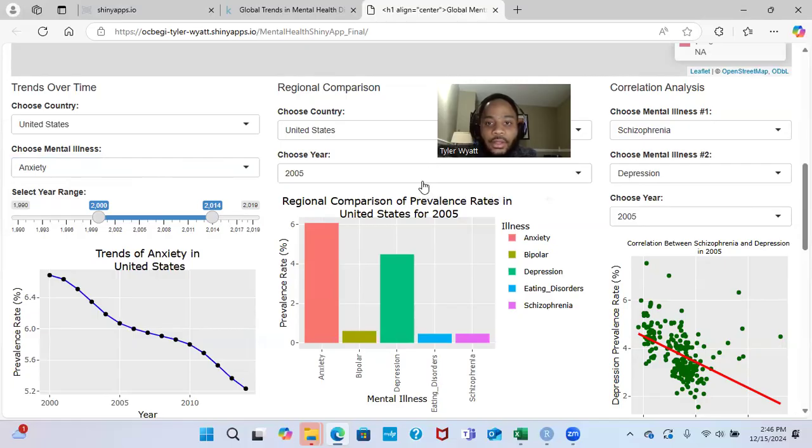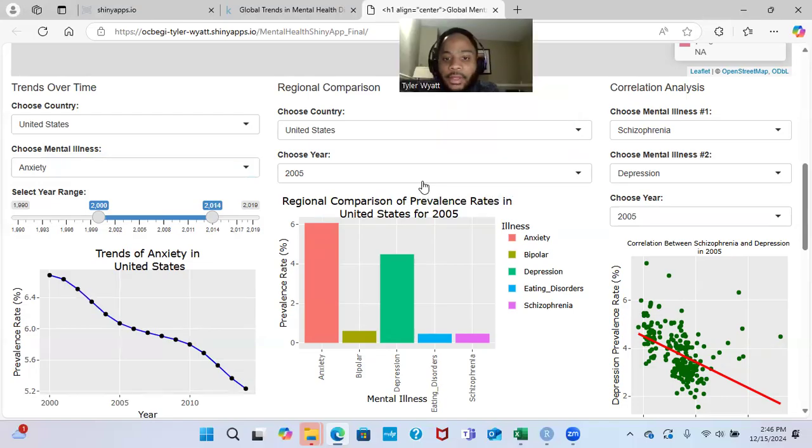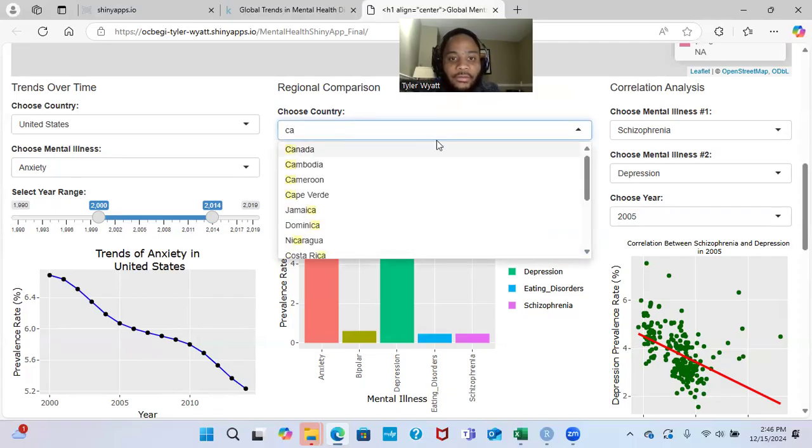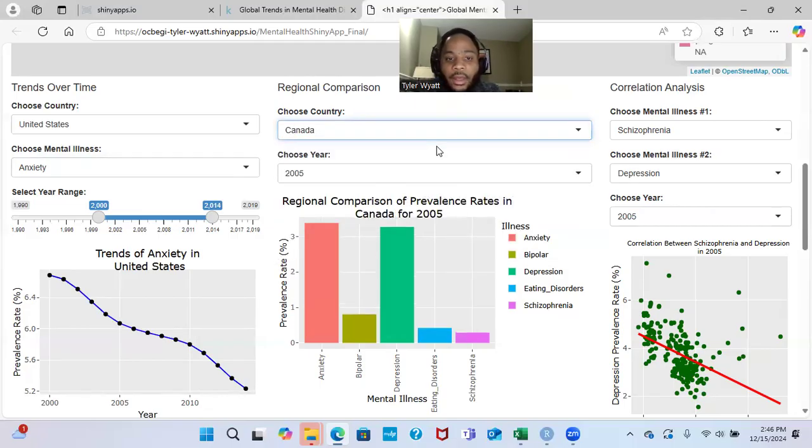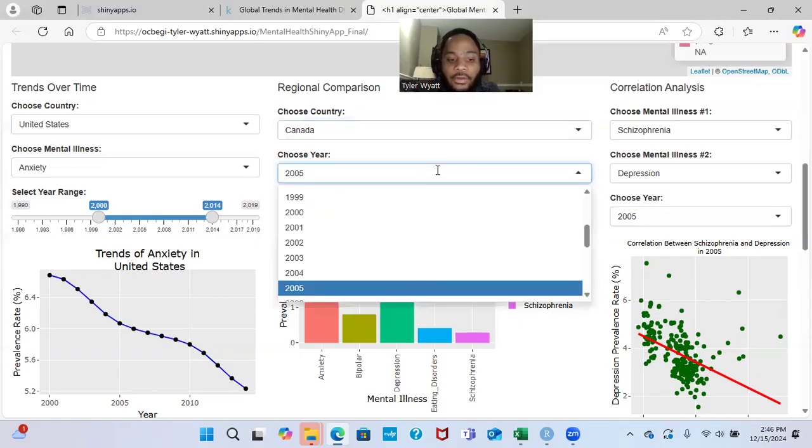Next, I'd like to move on to the regional comparison section of the app, located in the bottom center section. This feature provides a comparative view of prevalence rates for multiple illnesses within a single country. First, there is a country drop down. You'd start by selecting a country of interest. So for example, you could start by selecting Canada. Next is the year drop down, where you can choose a specific year. So for example, you can choose the year 2015.